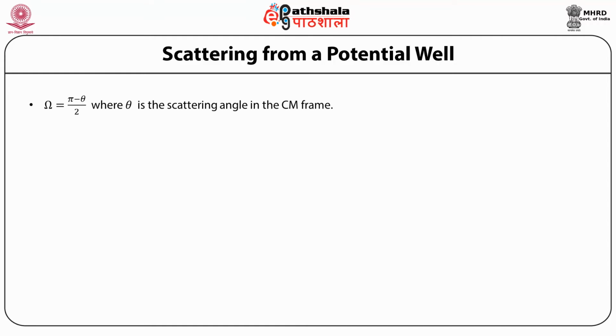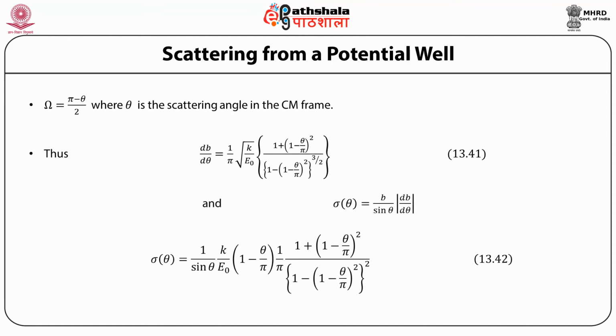Substituting now omega equal to pi minus theta by 2, where theta is the scattering angle in the center of mass frame, we can simplify this, and db by d theta is given in equation 13.41. Therefore the scattering cross section sigma theta, which is b by sine theta db by d theta, is given by this expression in equation 13.42.